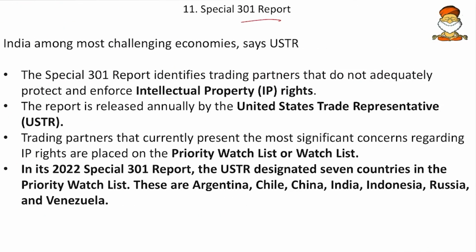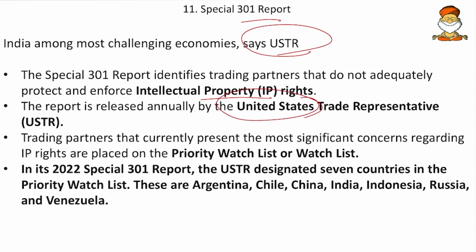Then the Special 301 Report. India is among the most challenging economies, says the USTR. So USTR publishes this Special 301 Report, which identifies trading partners that do not adequately protect and enforce intellectual property rights. So those who are not implementing the IPRs are listed under this report, and the report is released by the United States Trade Representative. So friends, it is not related to the United Nations but only to the USA.